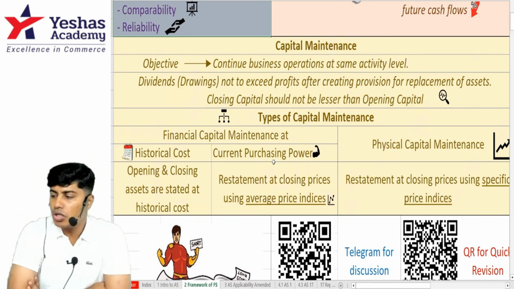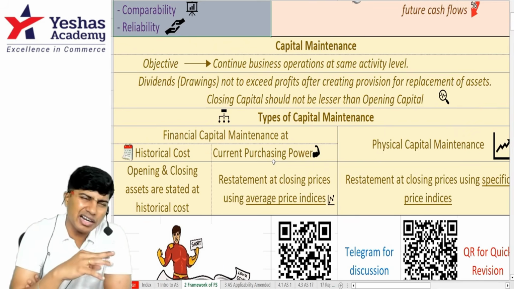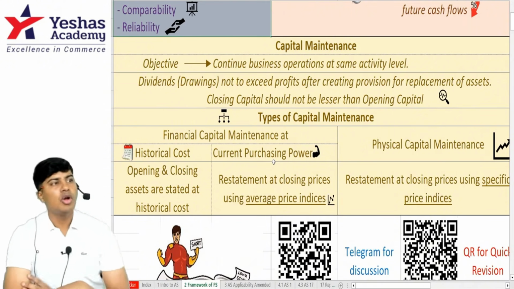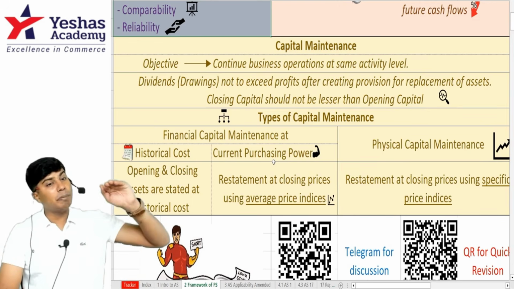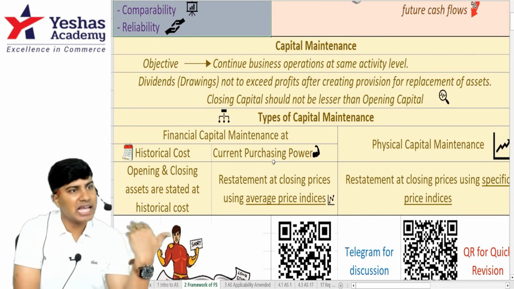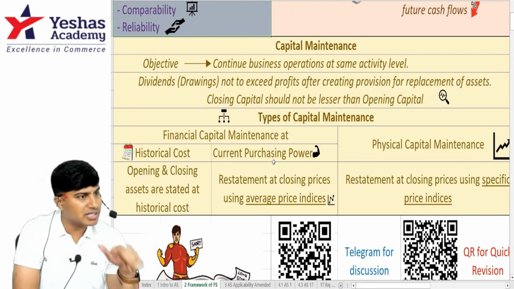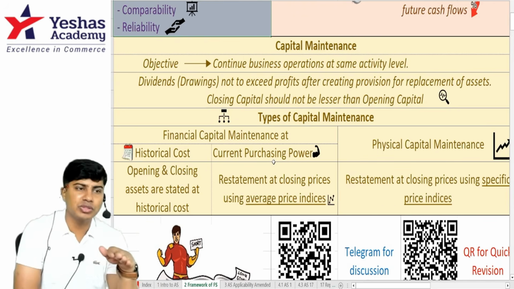So, what is the most logical capital maintenance method? Physical capital maintenance. It is like adjusted but not accurate current purchasing power. What do we do? We have to maintain the capital in such a way that we can do the operations at the same level as we did last year. Let's say in our example, last year we sold 5,000 units. This year also I have to be able to purchase and sell 5,000 units. So I should maintain the capital enough to maintain 5,000.